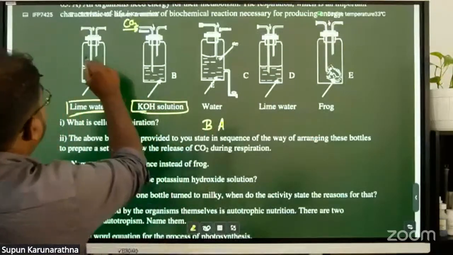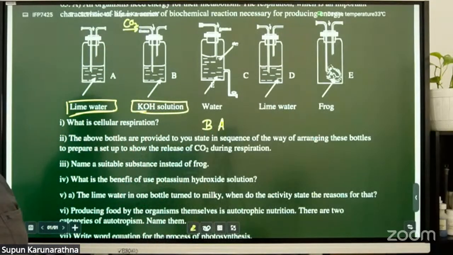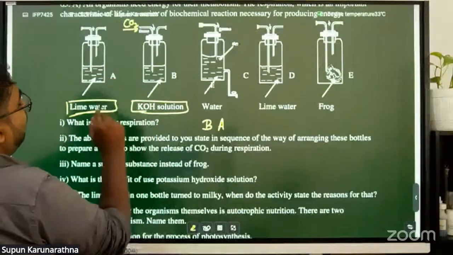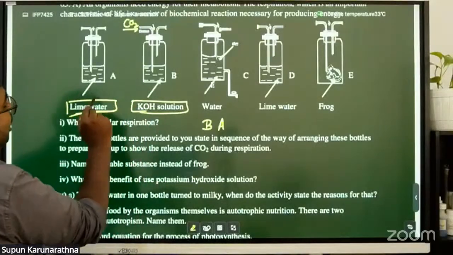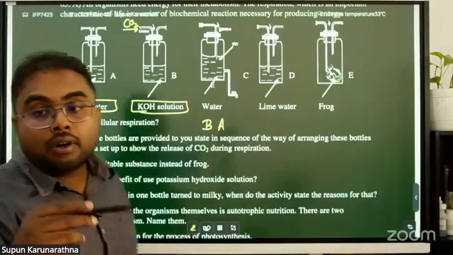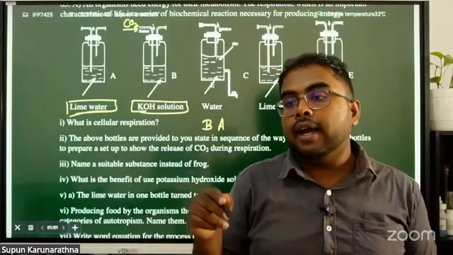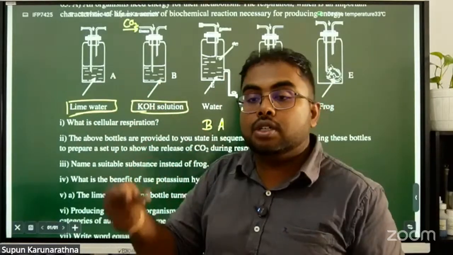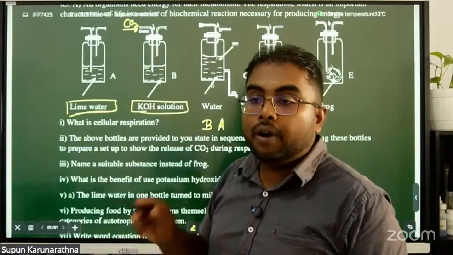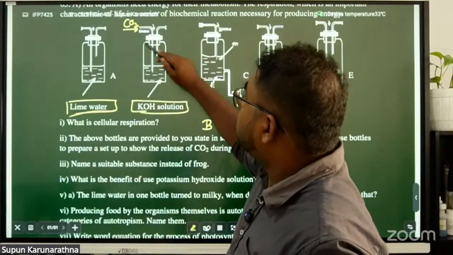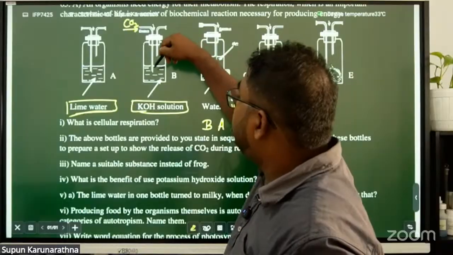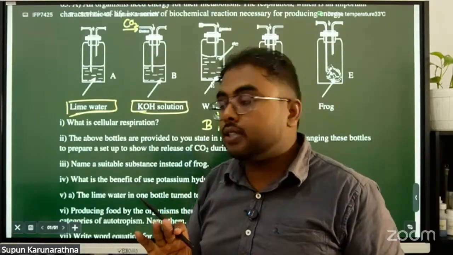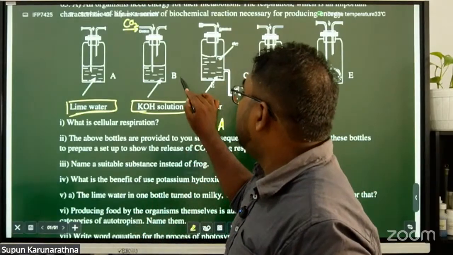After we connect bottle A to the setup, when the gases are passing through bottle A, if they contain carbon dioxide, what happens? The lime water turns milky. During this experiment, we see no color change in the lime water in bottle A. Why? Because all the carbon dioxide coming from the atmosphere into bottle B is absorbed by the potassium hydroxide solution. Got it? Understand?